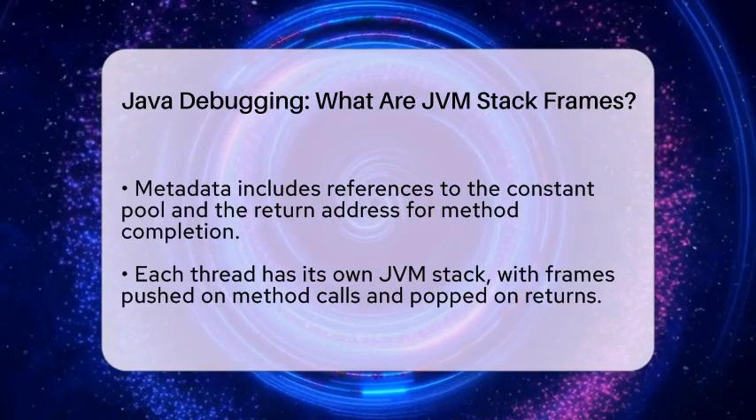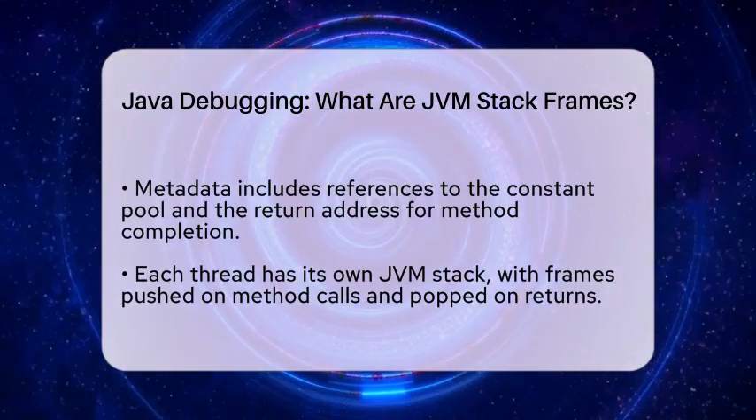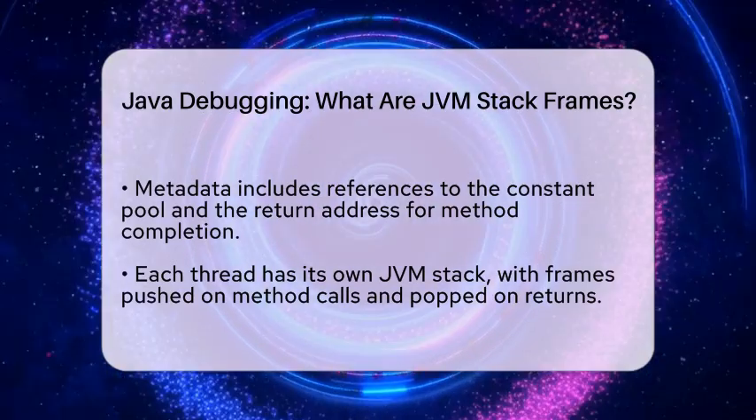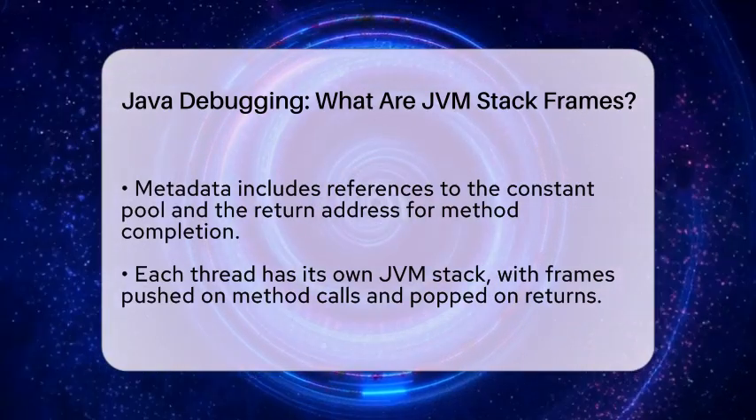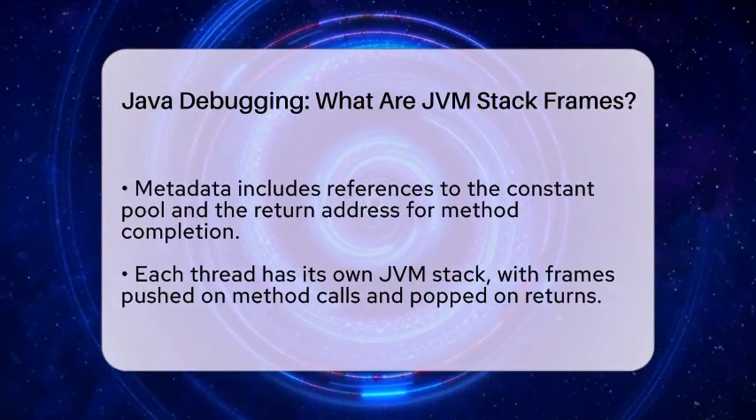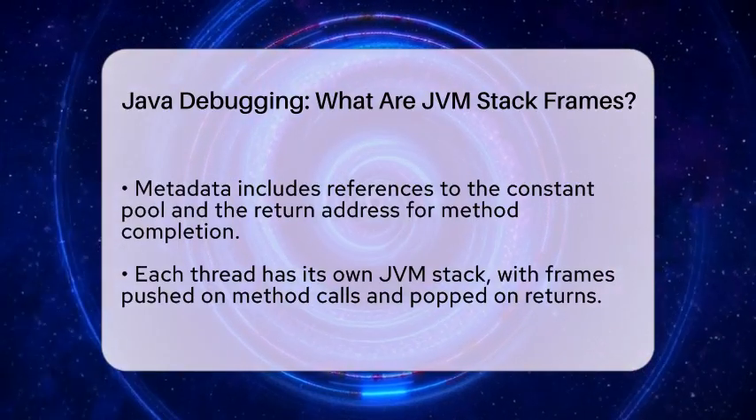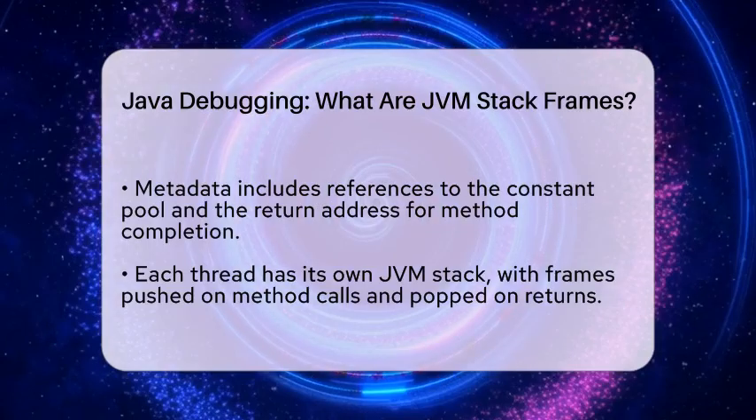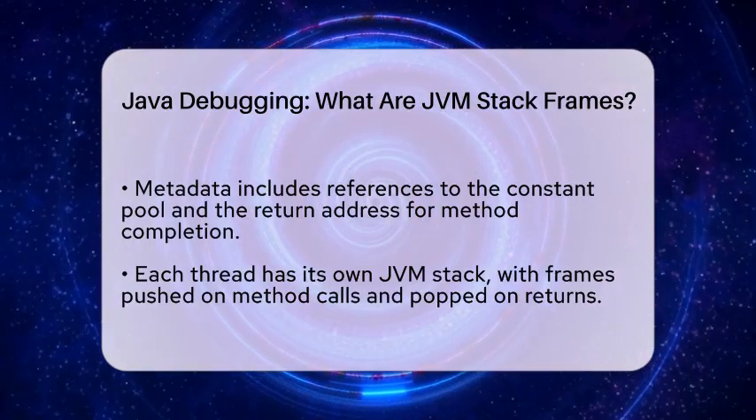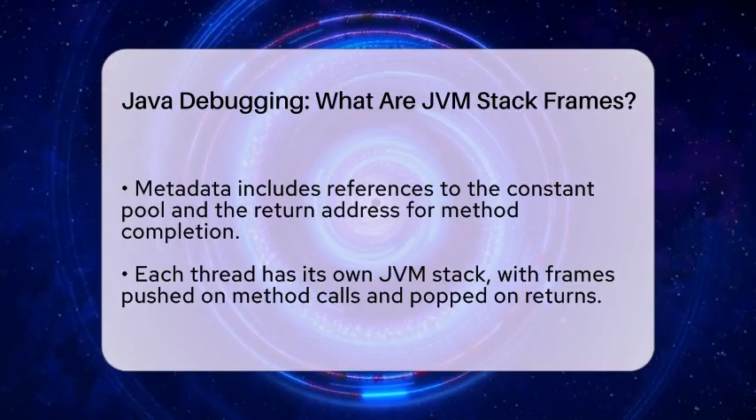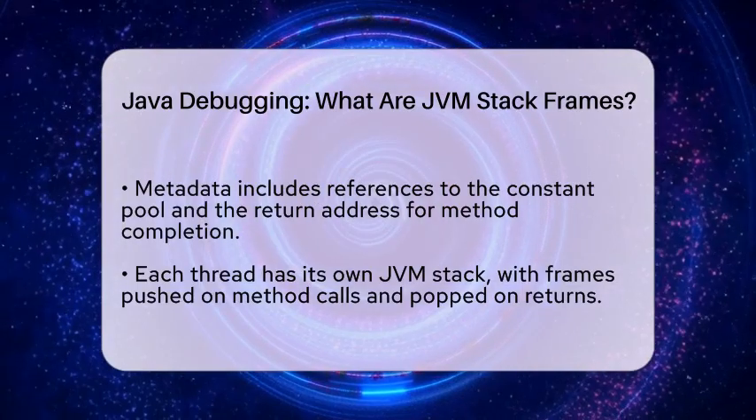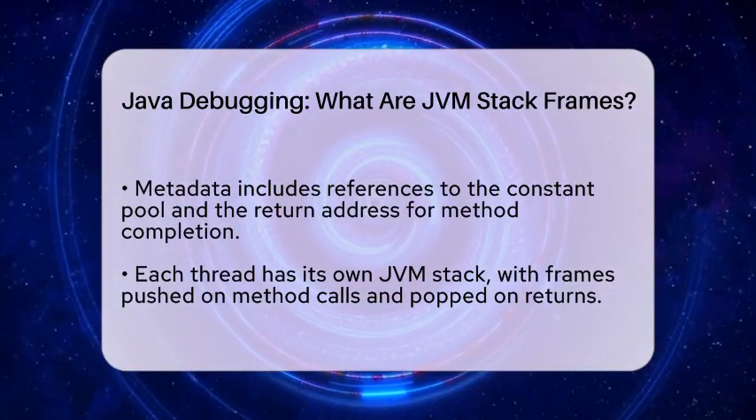Each thread in a Java program has its own JVM stack, which means each thread has its own set of stack frames. When a method is called, a new frame is pushed onto the thread stack. When the method ends, the frame is popped off and control returns to the previous method. This orderly process makes it easy for the JVM to keep track of nested method calls and returns.